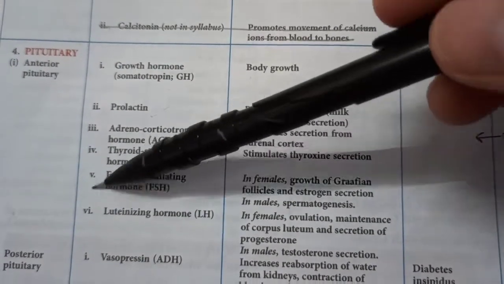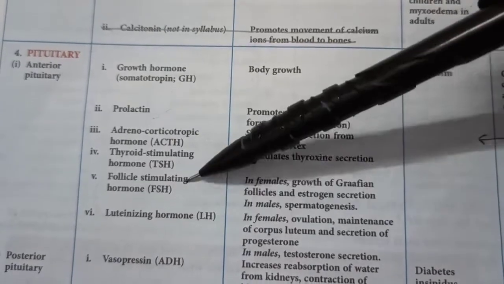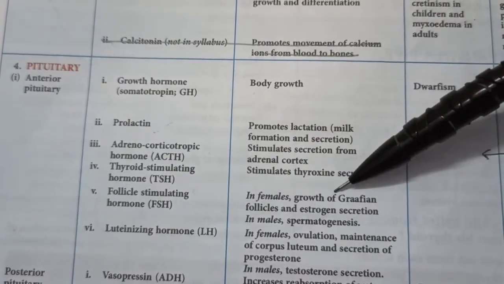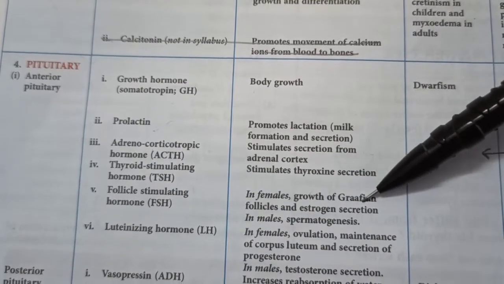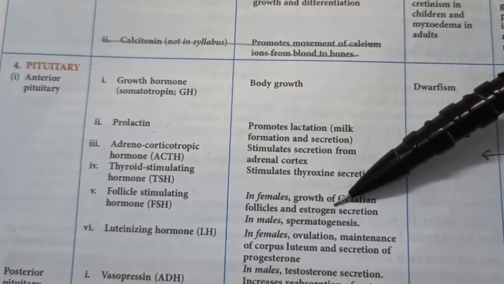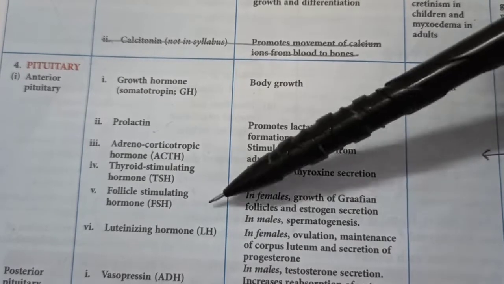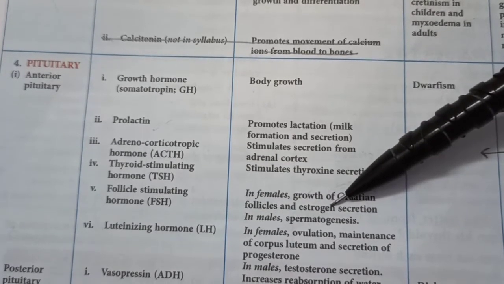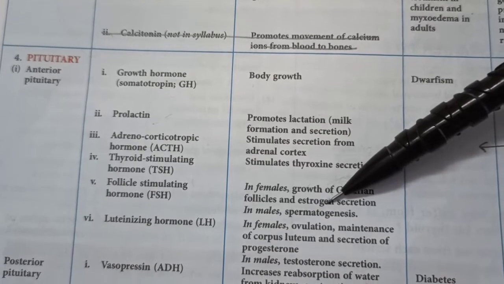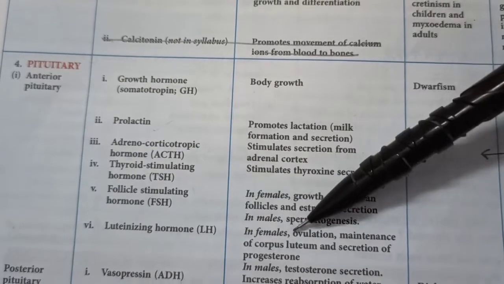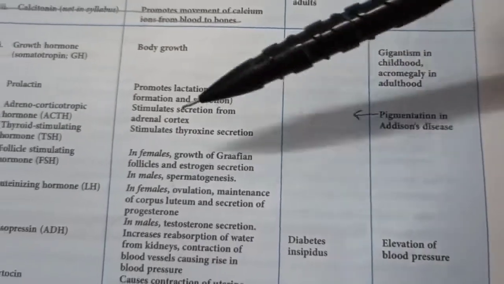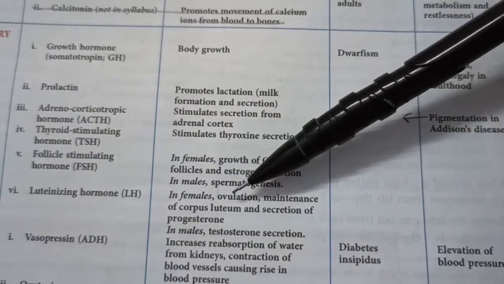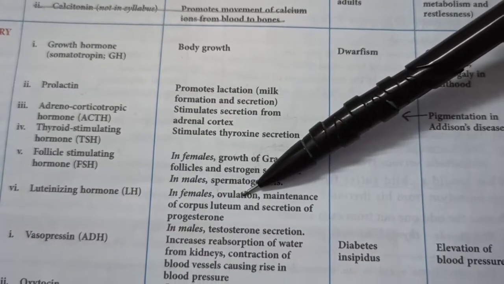Now, if you remember, the gonadotrophic hormones were of two types, FSH and LH. FSH, well, it helps in the growth of Graafian follicles, which we'll study in the reproductive system chapter. They are, you can say, the birthplace of the egg cells, the female gametes. And it also helps in the secretion of estrogen, the female hormone, which gives all the female characteristics to females. And in males, it helps in spermatogenesis, which means production of sperms in the testes.